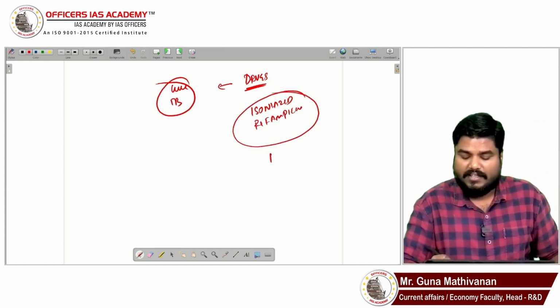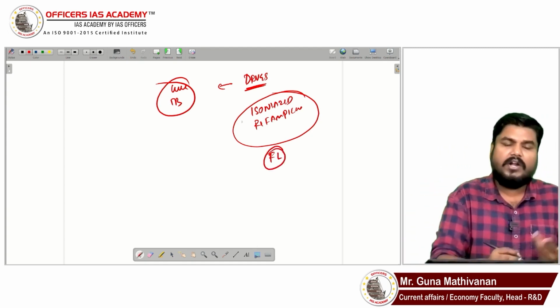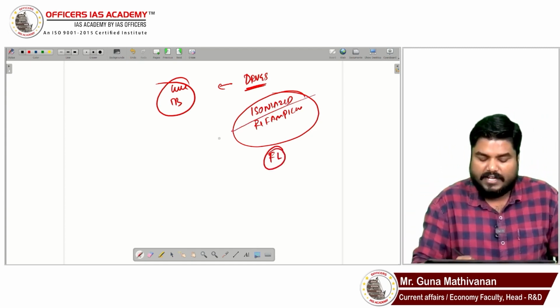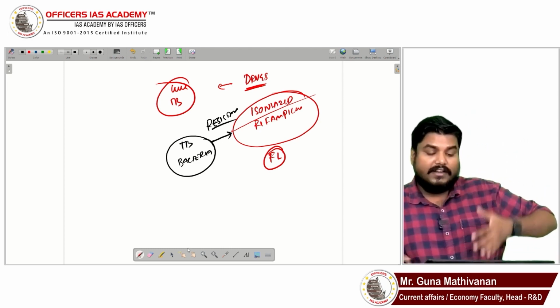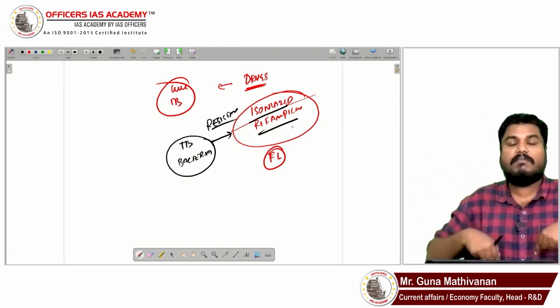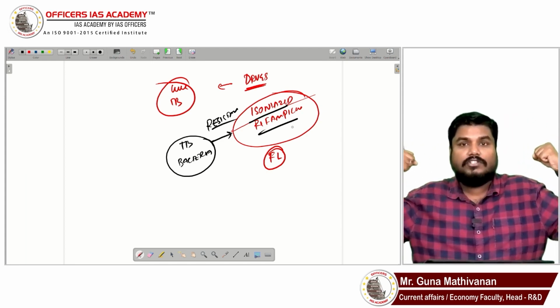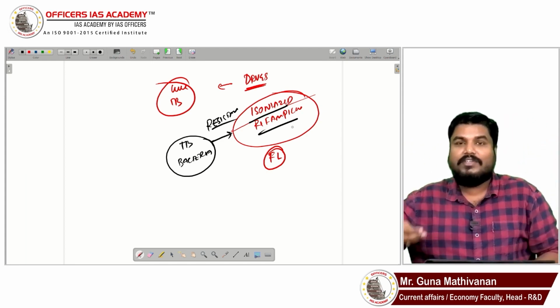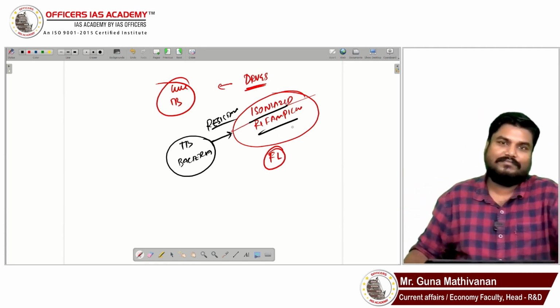First line antibiotics. Now, what happened over a period of time? The TB bacteria are showing resistance. They are showing antibiotic resistance. Isoniazid and rifampicin are antibiotics which can kill the TB bacteria. But today, the TB bacteria, over a period, became more strong. And whenever you give isoniazid, rifampicin, that is not able to kill the TB bacteria.